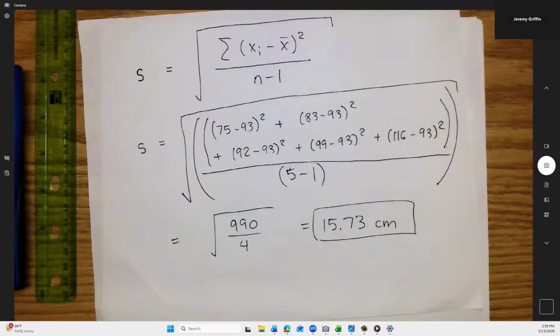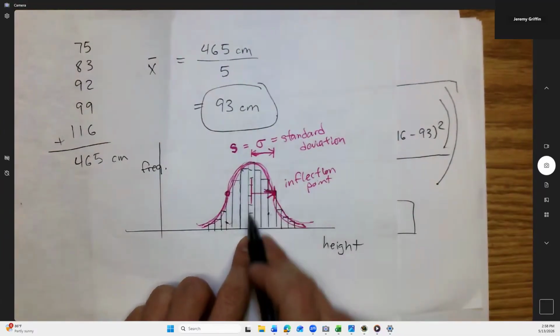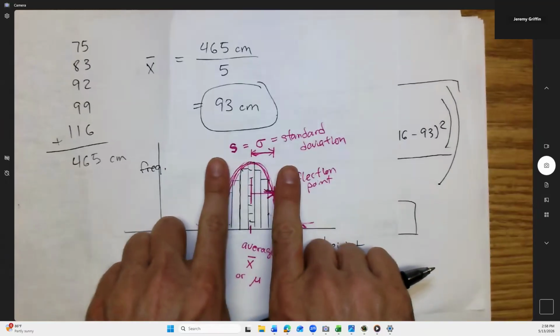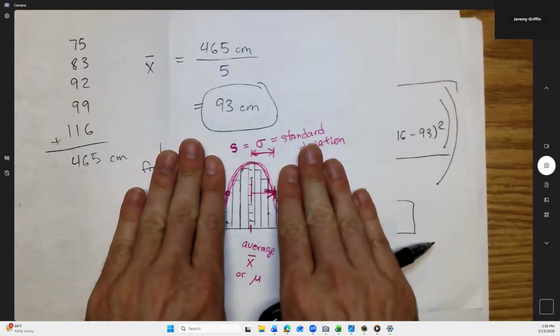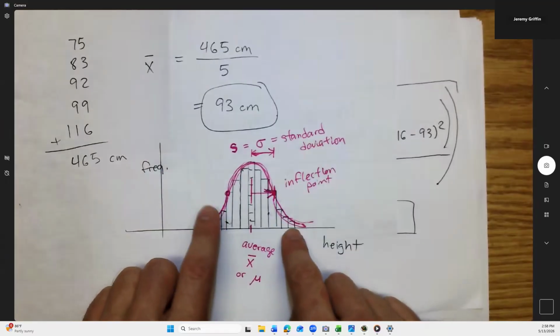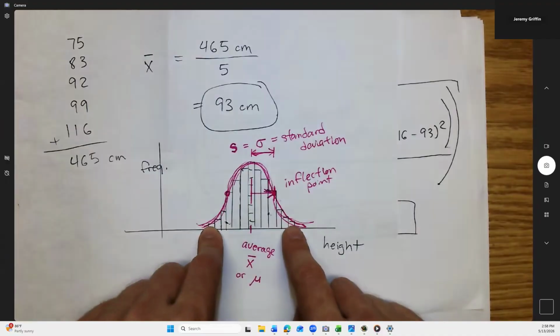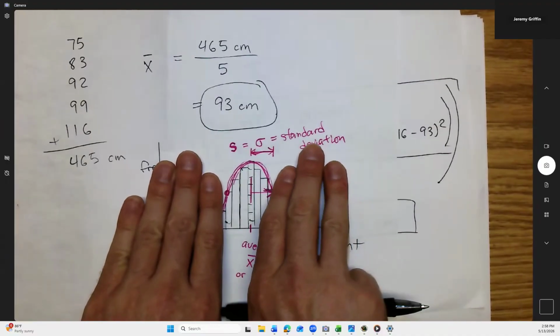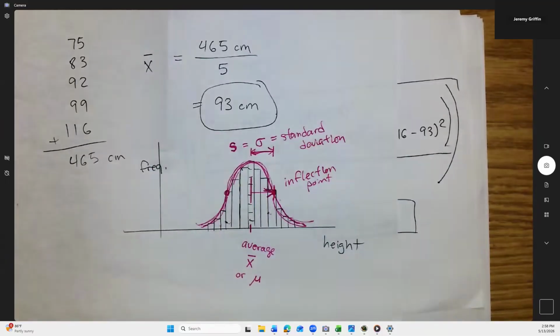Think of that kind of like a plus or minus value. Like if we go back to my bell curve, right? I know the average dog height is, well, this height right here, according to my numbers. And if I do plus or minus my standard deviation, that covers most of the bell curve. And then all that's left are these tails here, these very, very tiny dogs, and these very, very large dogs. Right? But otherwise, my average plus or minus that standard deviation covers most of the dogs.